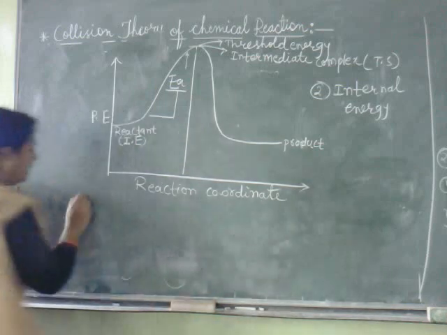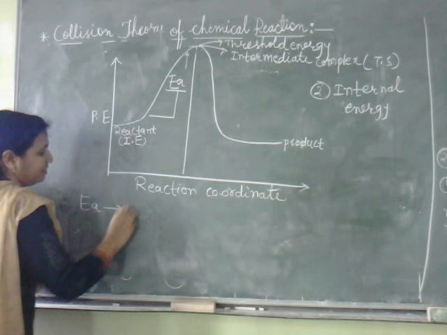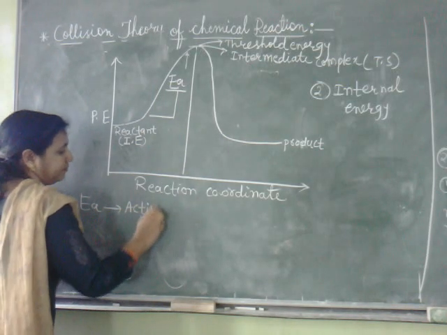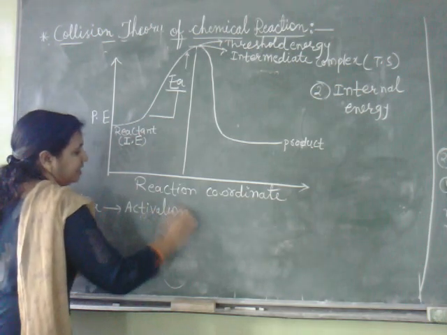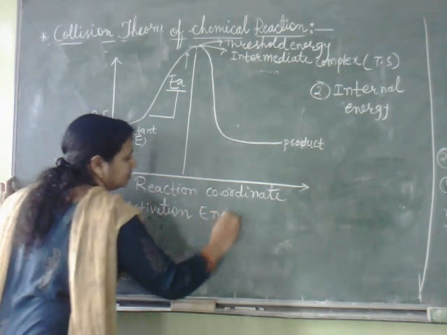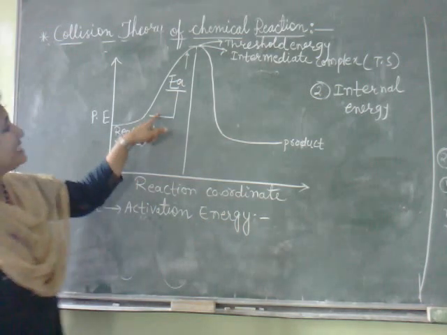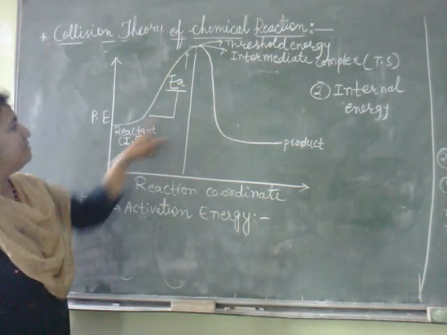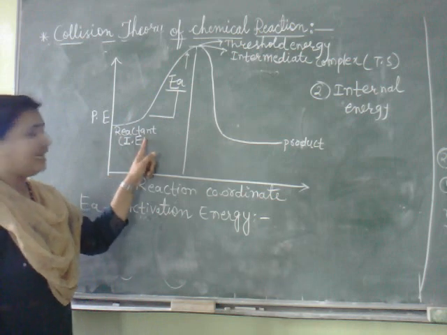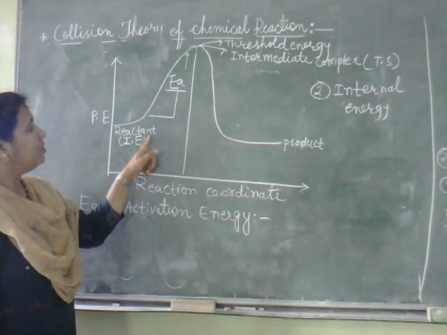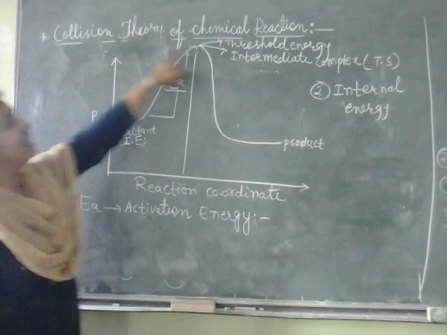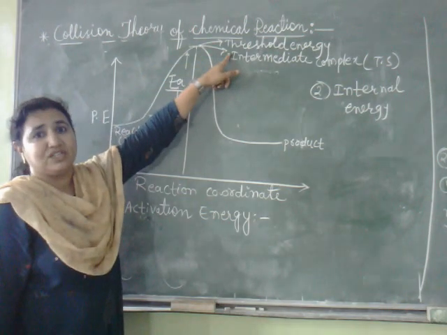What is activation energy? Activation energy is the minimum extra energy that the reactant molecule should acquire to attain the threshold energy.